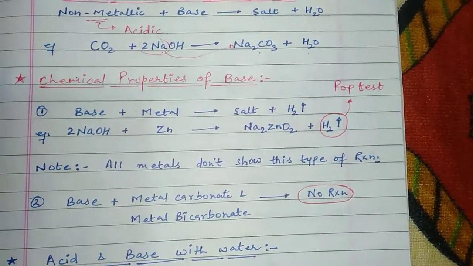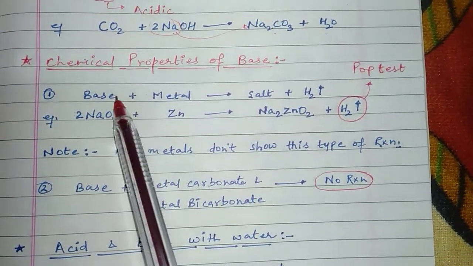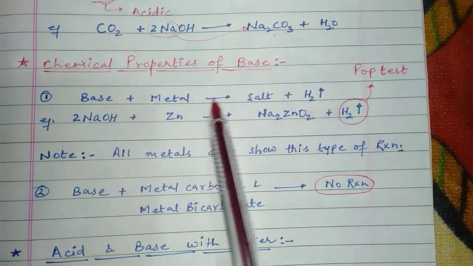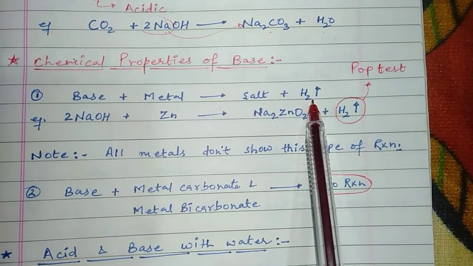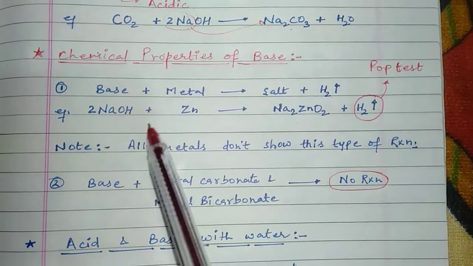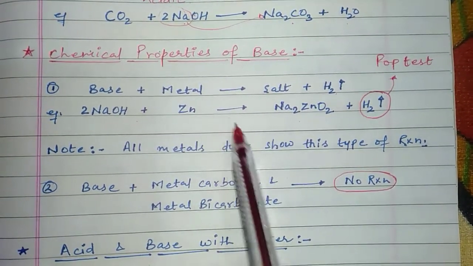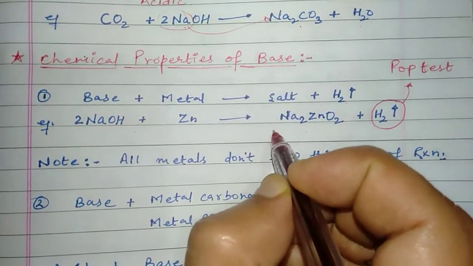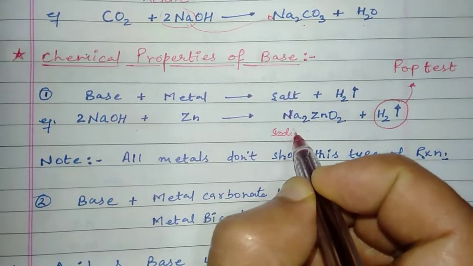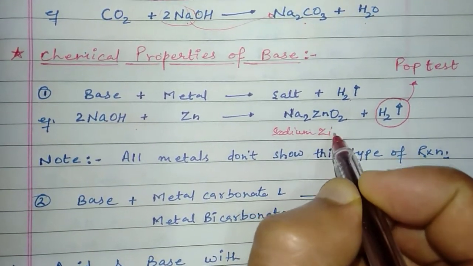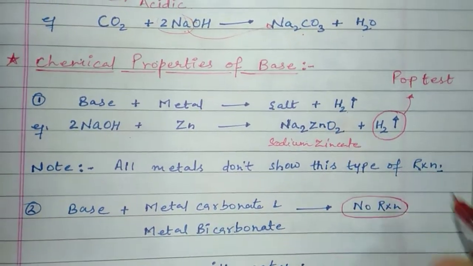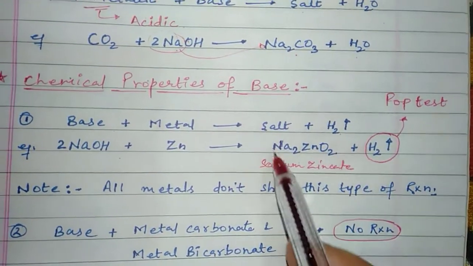Like acid, base also reacts with metal and forms salt and hydrogen gas. Here you can see NaOH is reacting with zinc and forming sodium zincate.